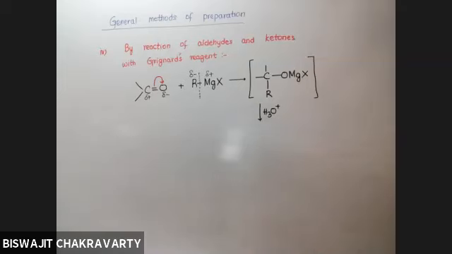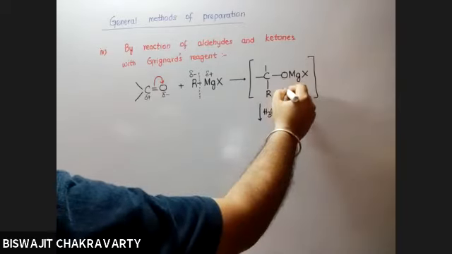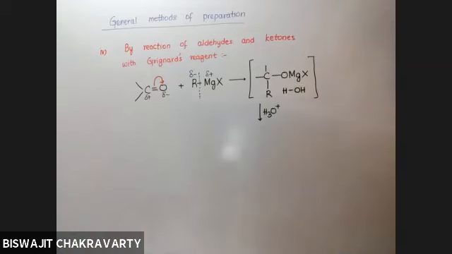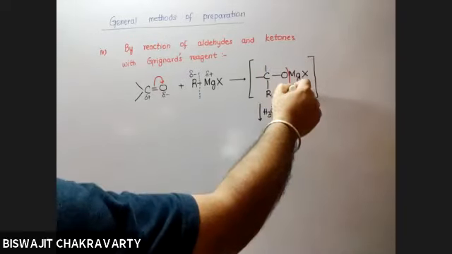And when you are hydrolyzing it in acidic medium, how is the reaction going on? So this is water. Water is hydrolyzing it. That means it is breaking it down in this manner.